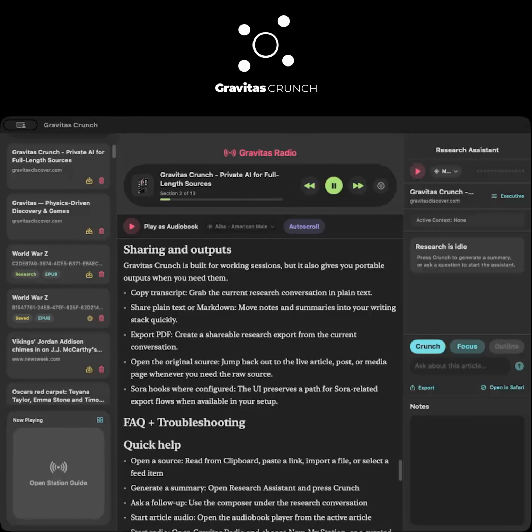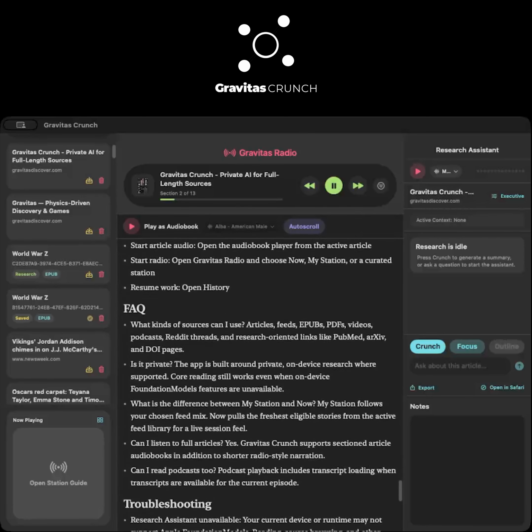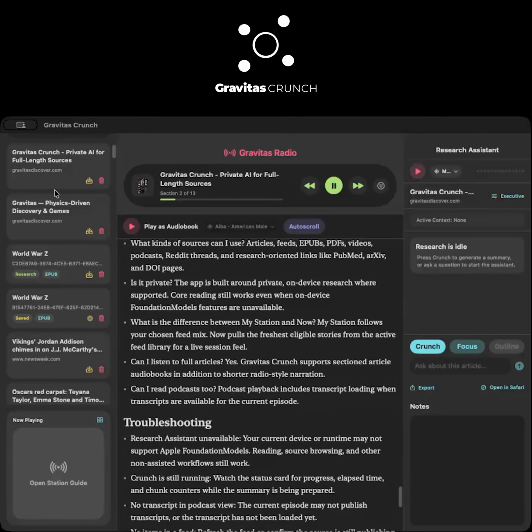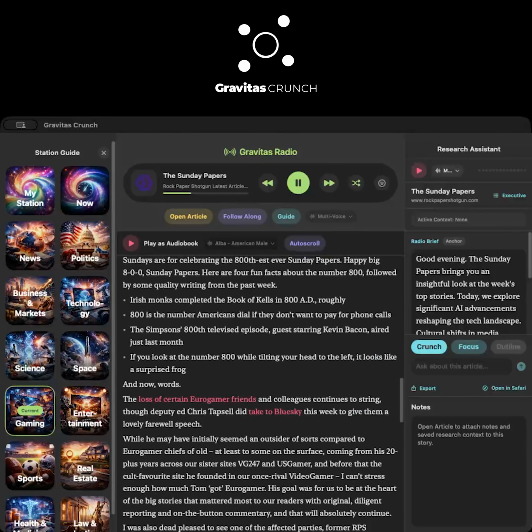AI needs grounding. Research output is tied back to source offsets and inline citations so you can jump back into the original material. Listening should be first class. Any serious reading workflow eventually becomes an audio workflow, so Gravitas Crunch includes article audiobooks, podcast playback, and Gravitas Radio.